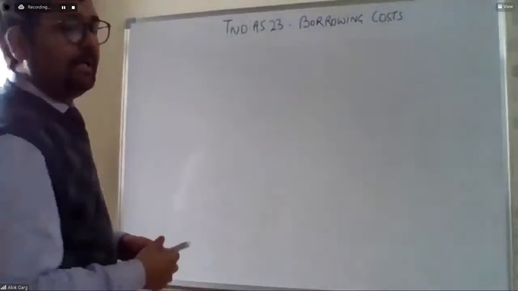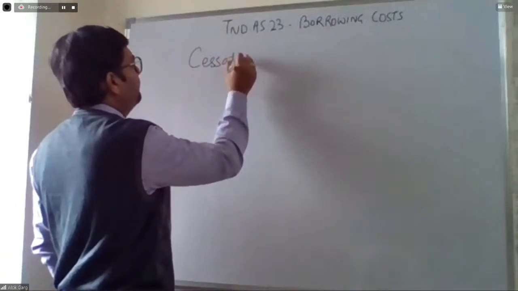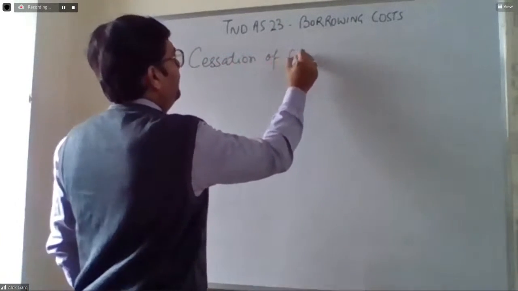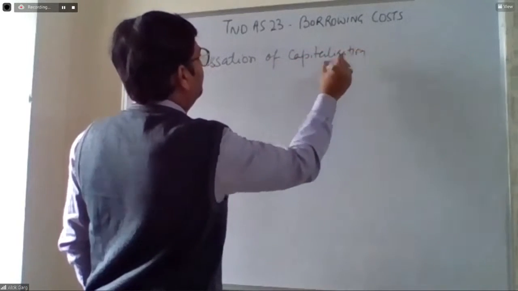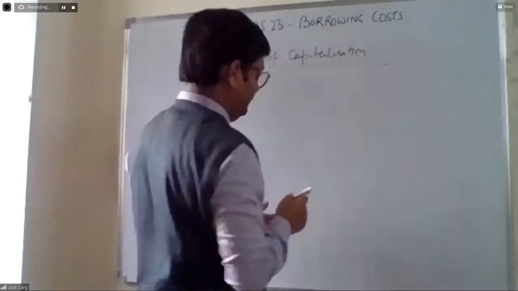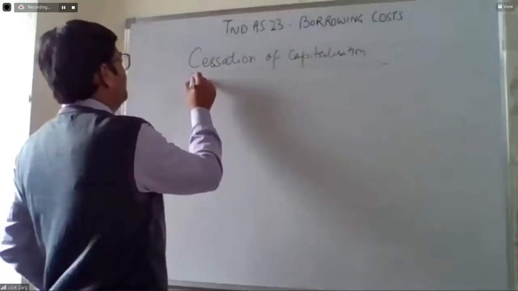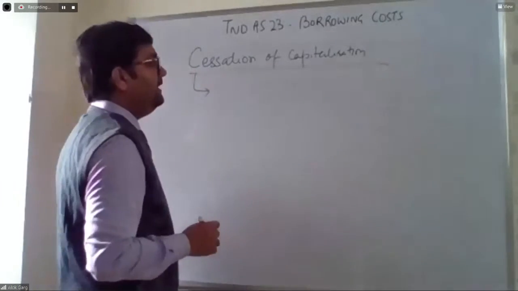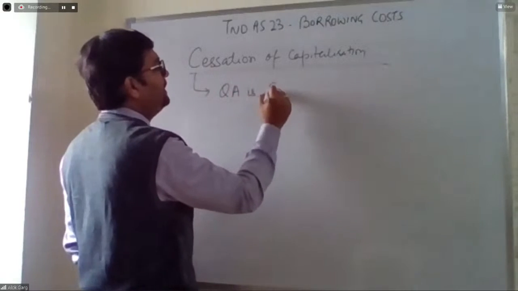So cessation of capitalization means stopping the capitalization. It will be stopped when the qualifying asset is substantially completed.